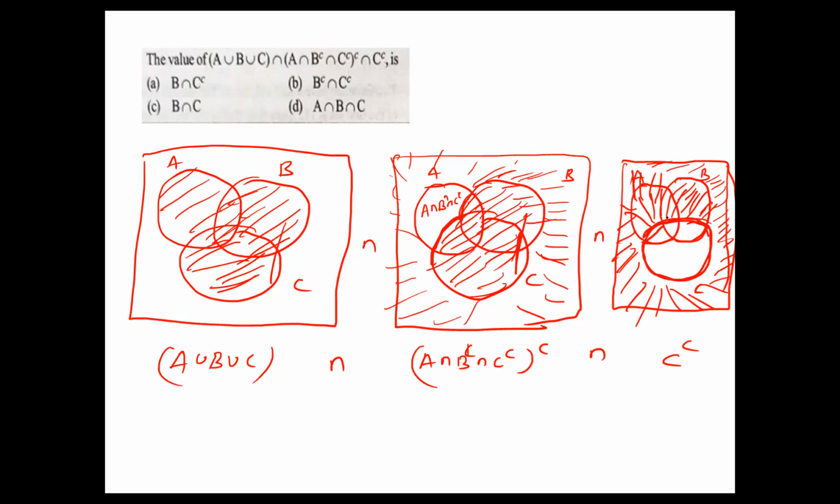Again, what about here? They are matching with what? B only, but not A. B only means what? B intersection C dash. B is included, but not C. So whatever the answer is, option A is the required answer. By seeing the figure only, you can conclude that one. What is the answer? B, but not containing C. We are not bothering about the A.